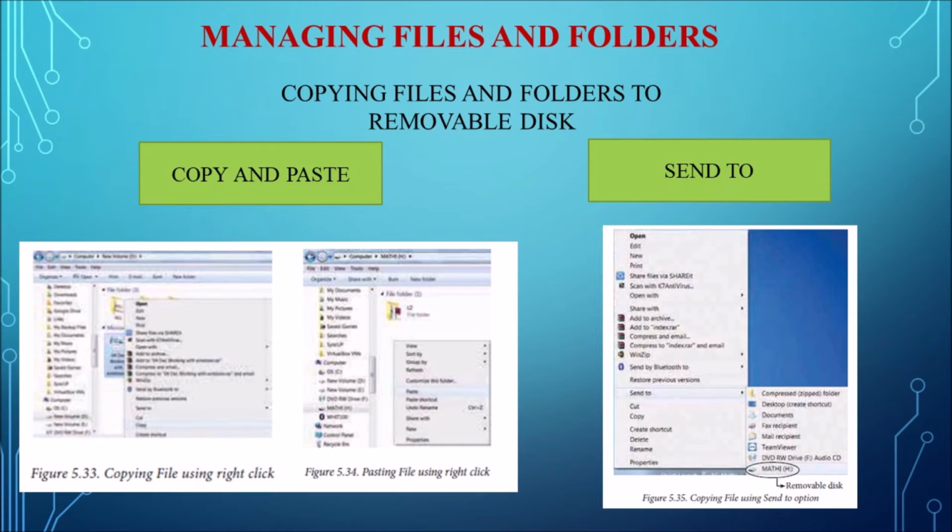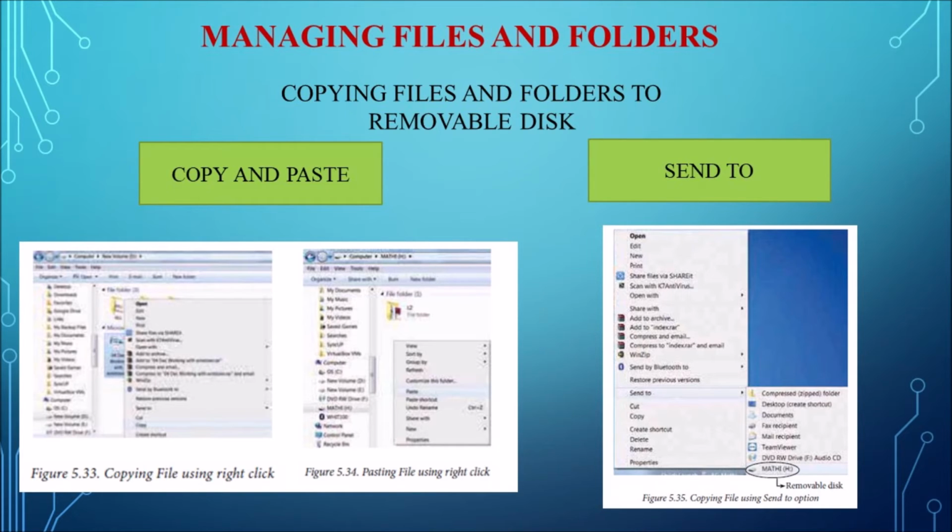First we have to copy the file, whichever file we need to copy. Right click the file and select the copy option, or press Ctrl C, then navigate to the removable disk, and there you can just right click and select the paste option, or press Ctrl V. So this is one method, the copy and paste method.